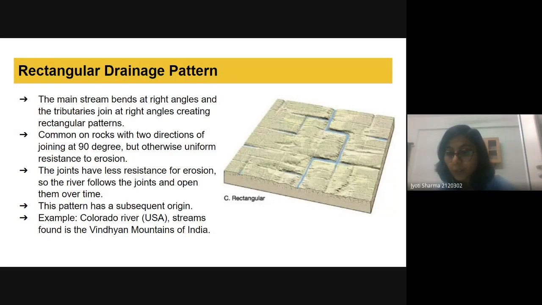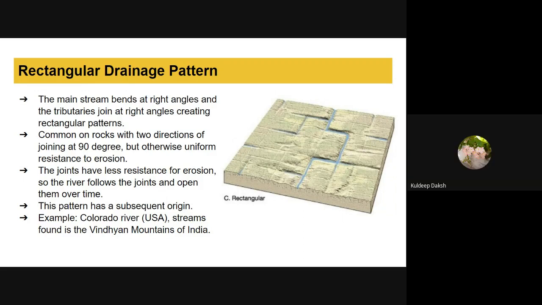Okay, Colorado and Green River. Is it an example of the rectangular drainage pattern? Yes, ma'am. Okay.